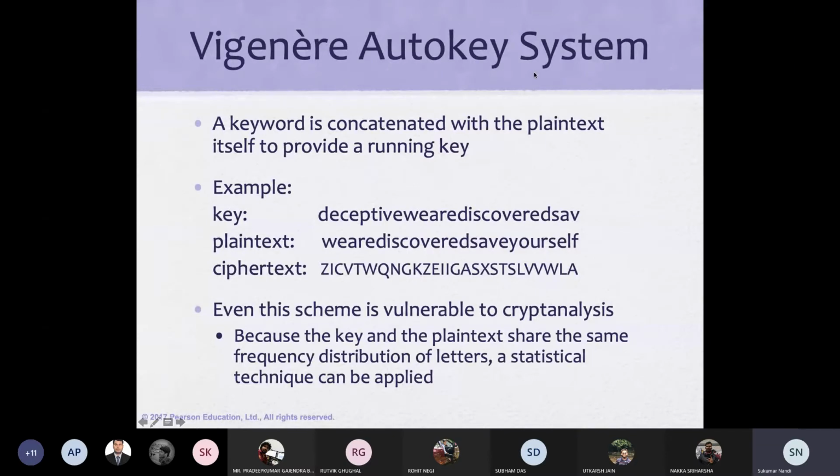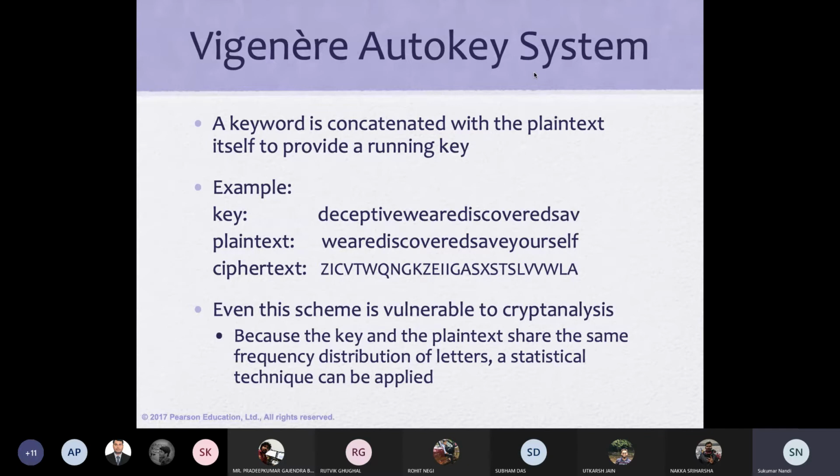What is autokey? Remember, do not forget, autokey is very, very important. The autokey concept will be used in DES, AES, or in future security systems.